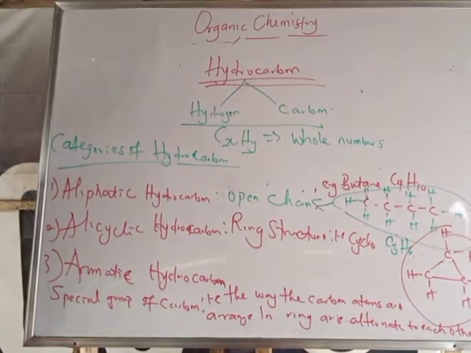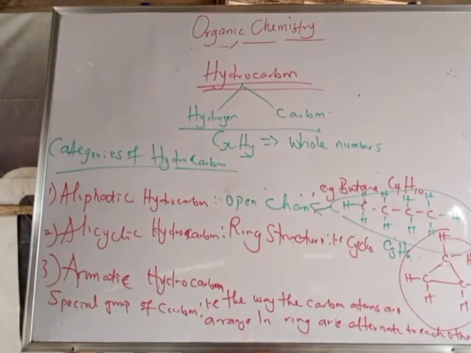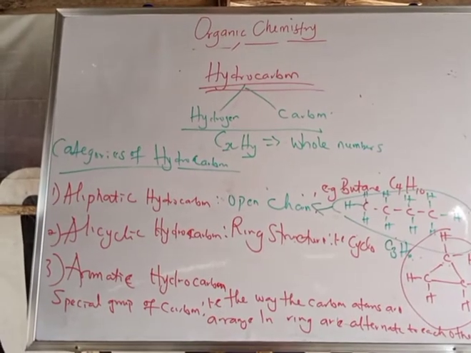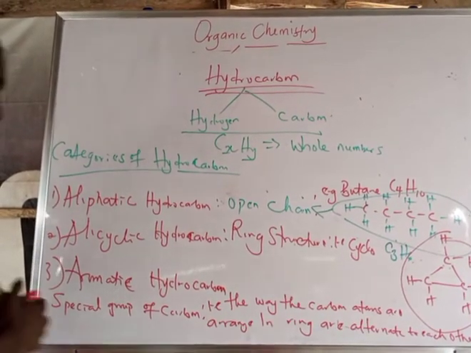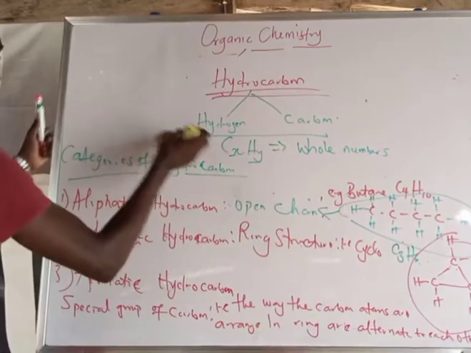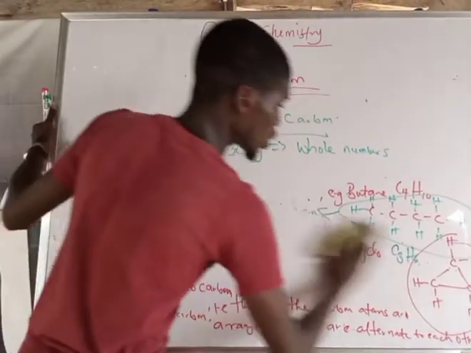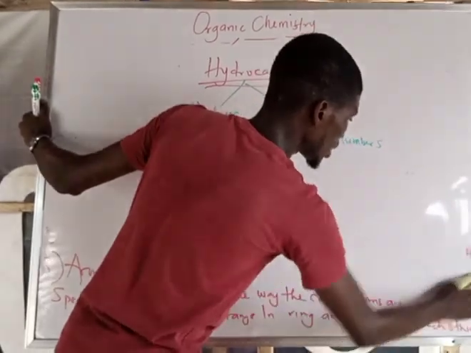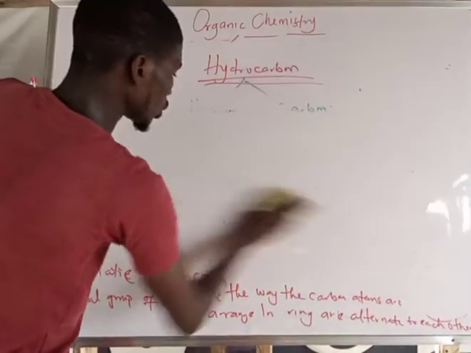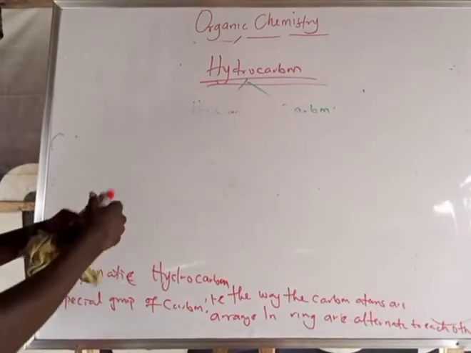Why are they alternate to each other? One thing you should note about aromatics is that the meaning of alternating to each other is because they contain both single bond and double bond.